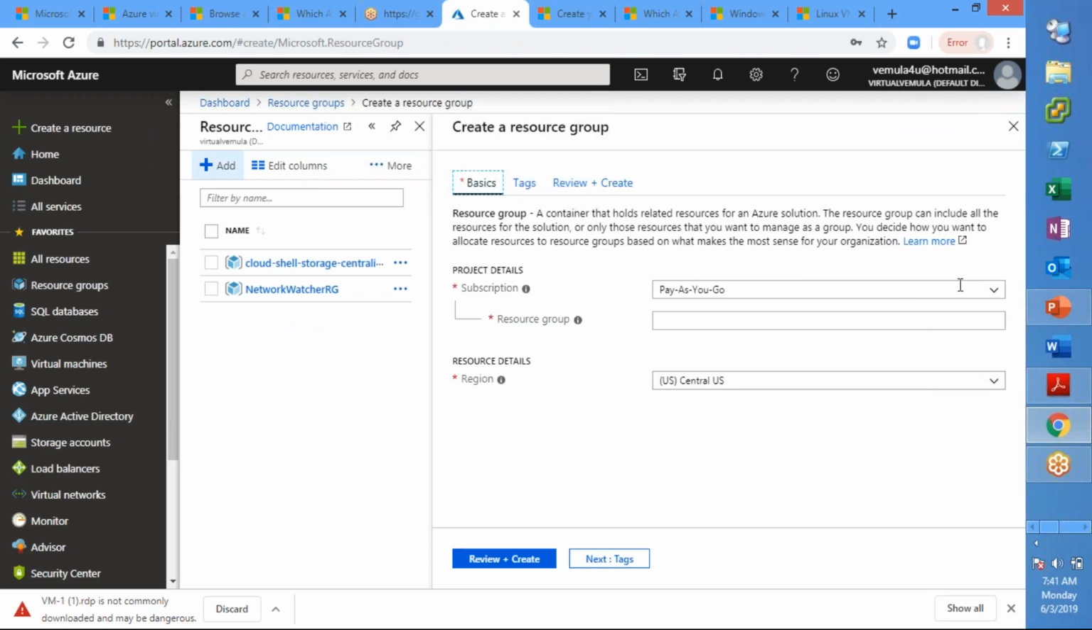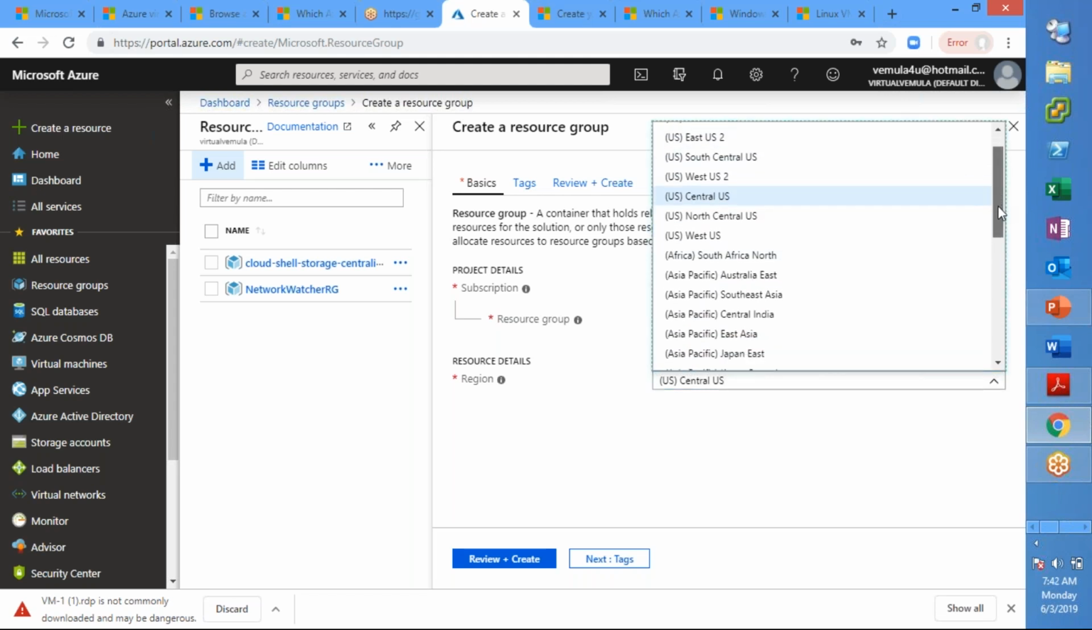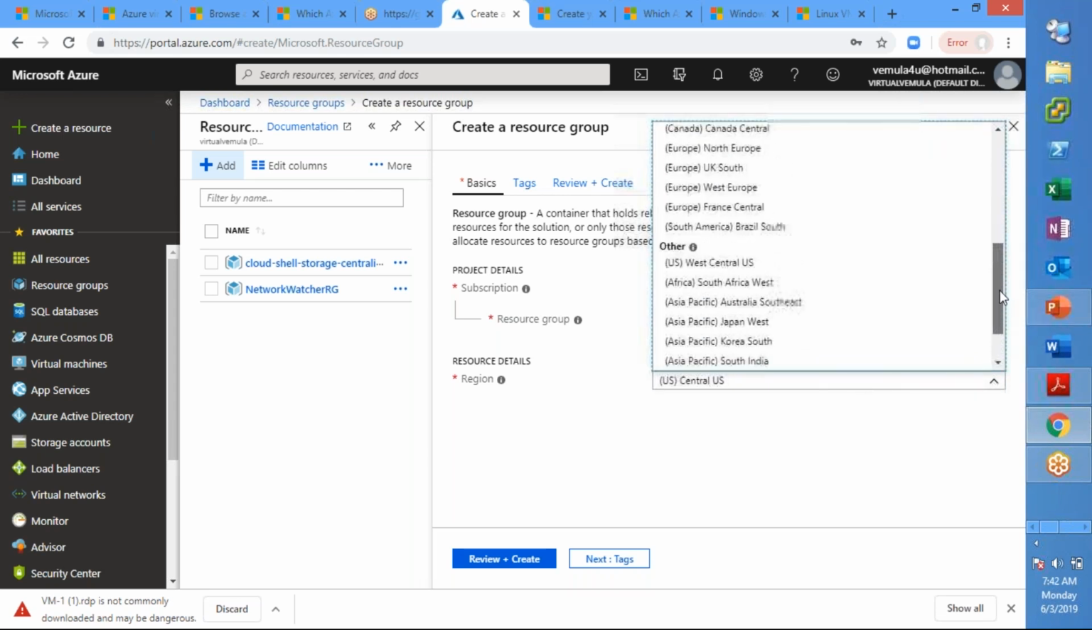So a resource group, when you create it, will ask mandatory things like a subscription for billing purposes, a resource group name, and then the region where this particular resource group will sit. These are the regions that you had seen in that regions portal. All the regions are available here.